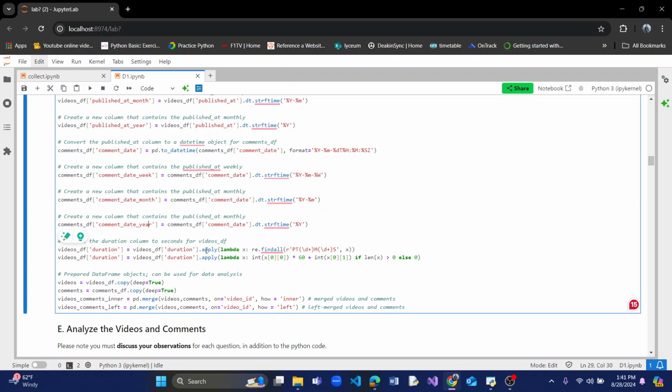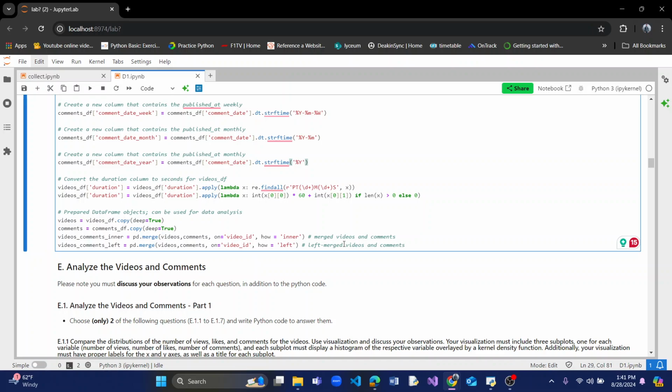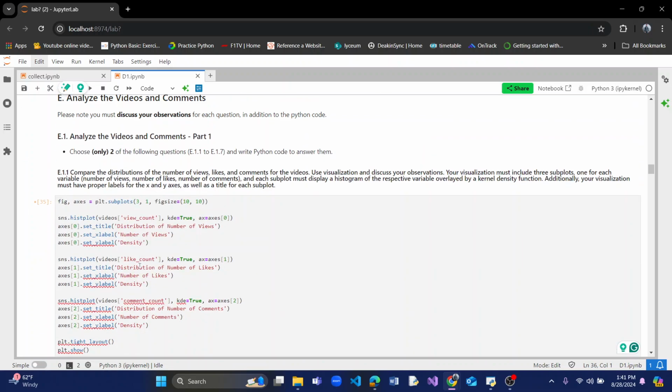And then we had to change the duration of the videos to seconds. So basically that's what's done here in both lines of code. It's changed to seconds. And then over here we had to prepare the data for the data analysis part, which will be coming in the next section.